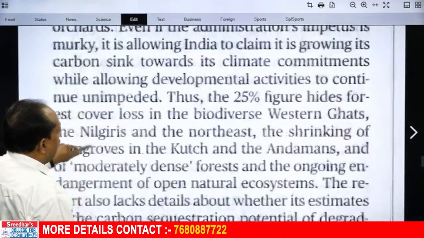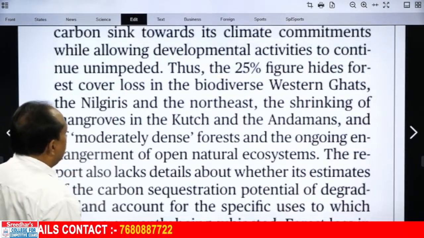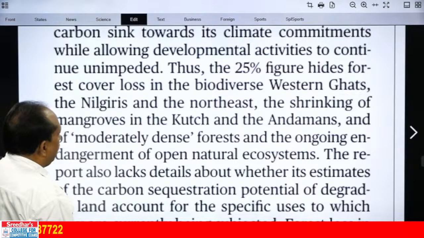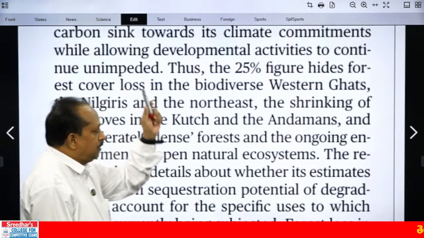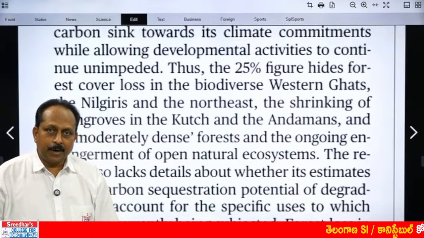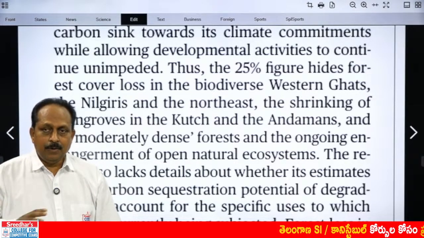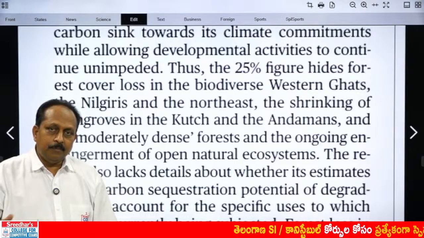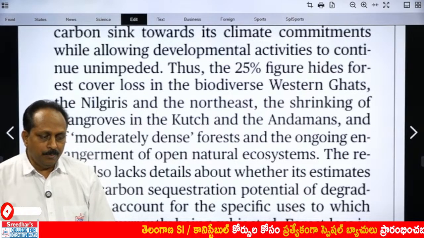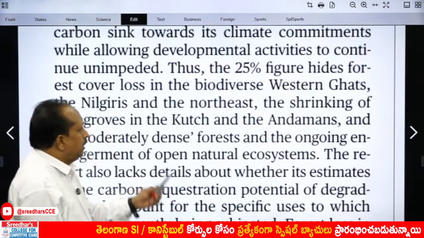Thus, what is the conclusion based on this? Thus, the 25% figure hides forest cover loss in the biodiverse. Because of this definition, there is a negative impact. What is that negative impact? Though the government projects we have 25% and we are following the goals set by the government, there is a problem here.